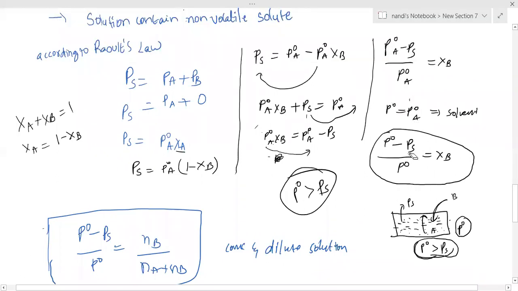So ultimately you can write one statement here. Relative lowering of vapor pressure of the solution equals the mole fraction of the solute. Please note down that sentence.